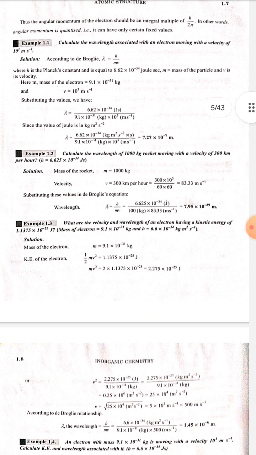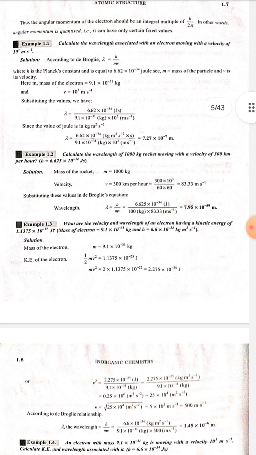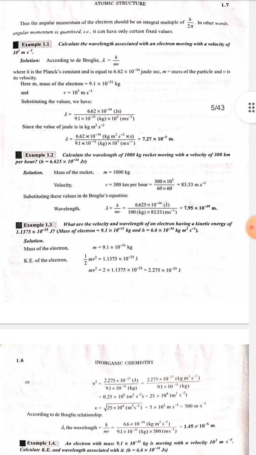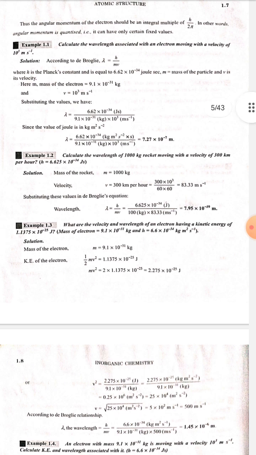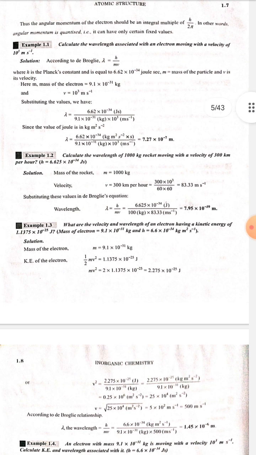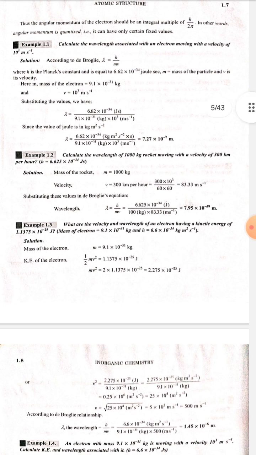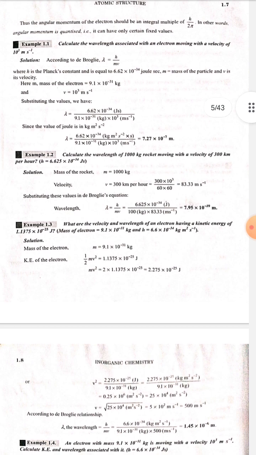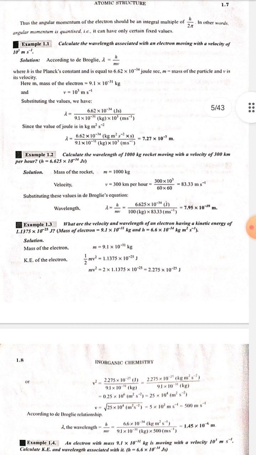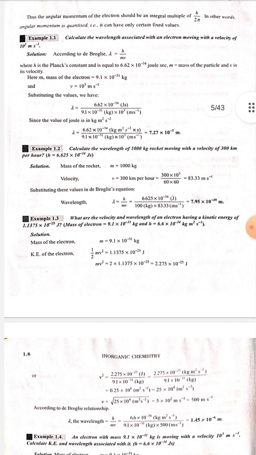Example 1.3. What are the velocity and wavelength of an electron having a kinetic energy of 1.1375 into 10 to the power minus 25 joule? Mass of electron is equal to 9.1 into 10 to the power minus 31 kg and h is equal to 6.6 into 10 to the power minus 34 kilogram meter square per second. Solution.